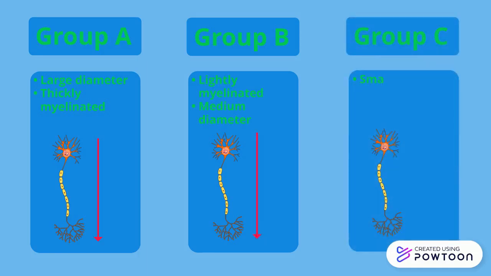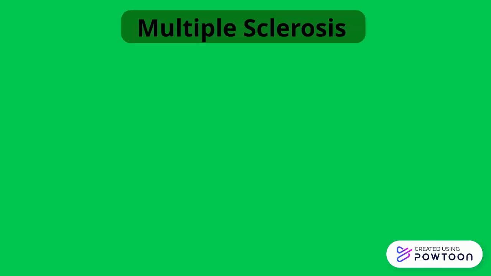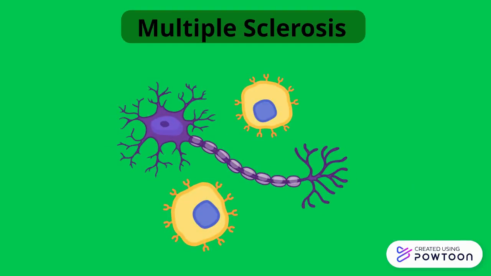Finally, Group C fibers have the smallest diameters and tend to be unmyelinated. They conduct impulses at 1 mile per hour or less. Issues in myelination characterize multiple sclerosis, an autoimmune disorder. In this disease, the myelin sheaths are gradually destroyed and cause the formation of scleroses, hence the name.